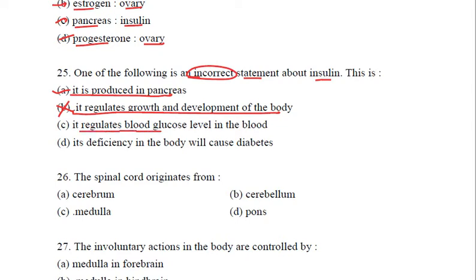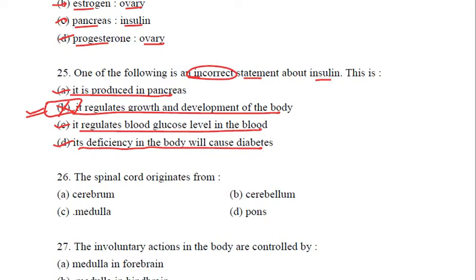It regulates the blood glucose level in the body. Yes, it is the actual function. And its deficiency in the body will cause diabetes? Surely yes. So the B statement is the incorrect one and will be our correct answer to this question, that insulin regulates growth and development? No.